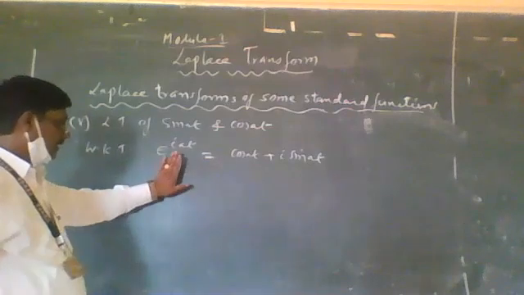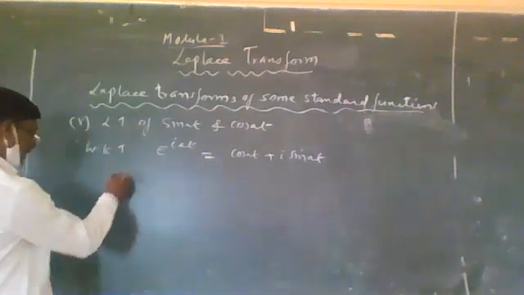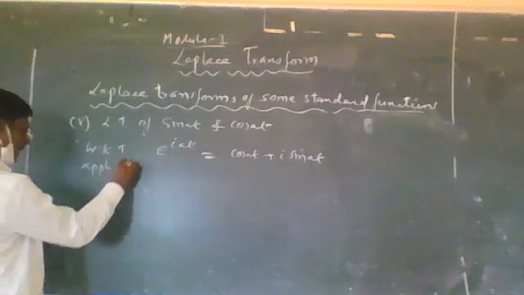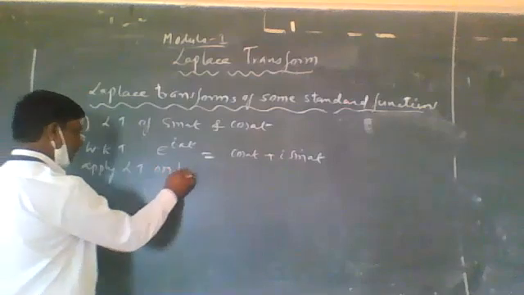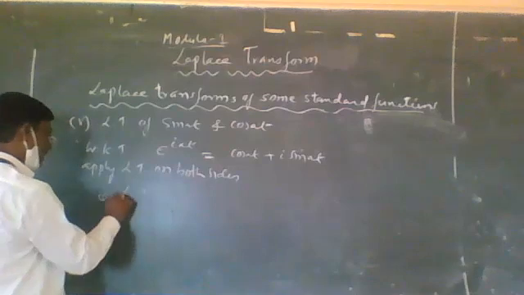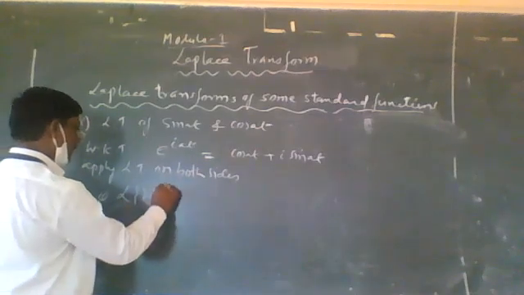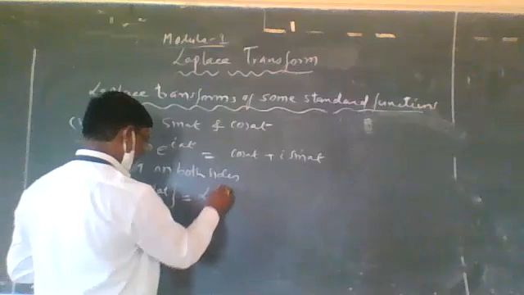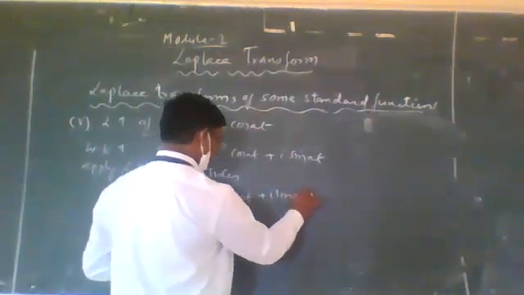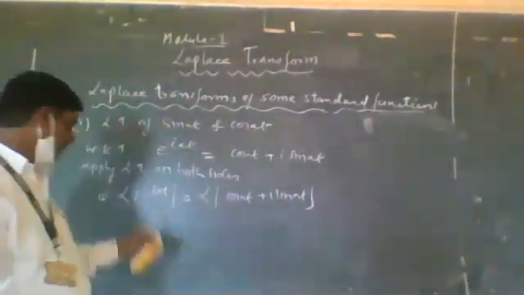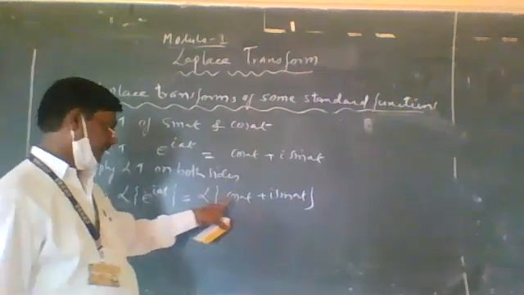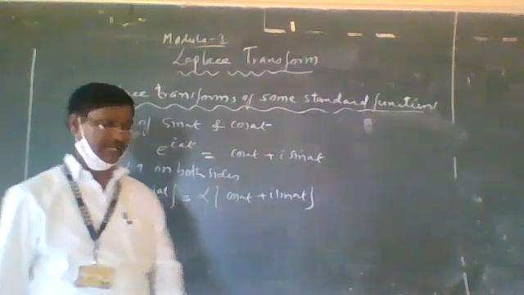Now I can apply the LT of this function. Apply LT on both sides. So that is the LT of e raised to iat is equal to the LT of cos of at plus i into sine of at value.